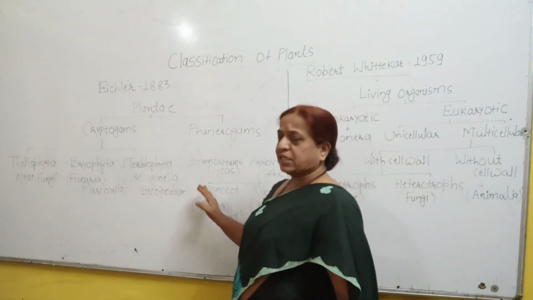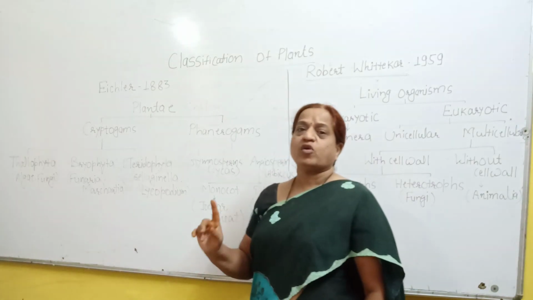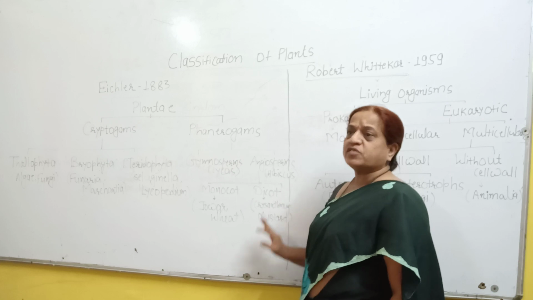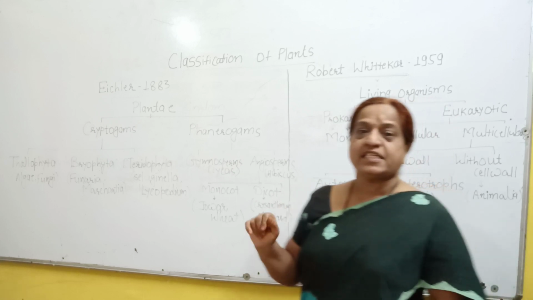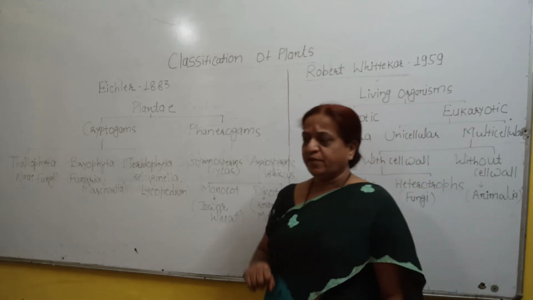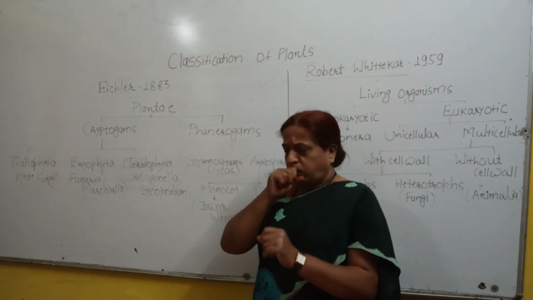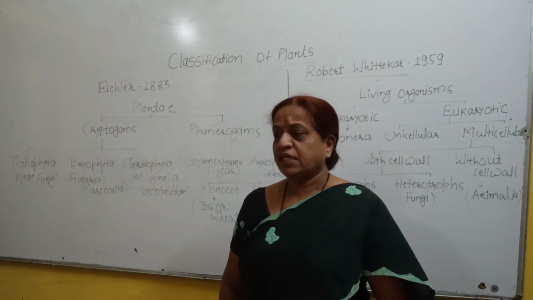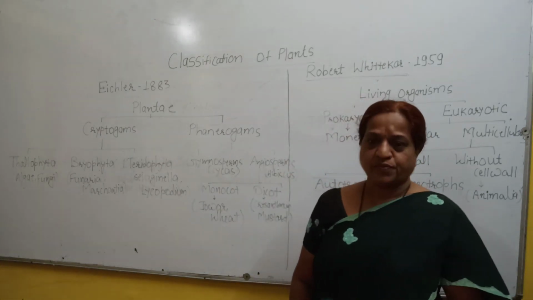Now monocots are the plants which have a single cotyledon in their seed, whereas dicots are the plants which have two cotyledons in their seed. Now if you have seen the groundnut seed, you may know that this groundnut is divided into two parts. Those two parts are the cotyledons.